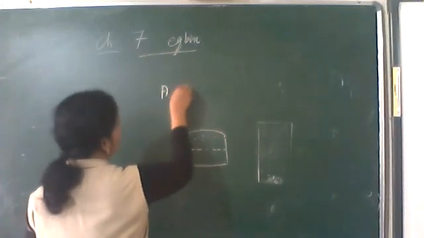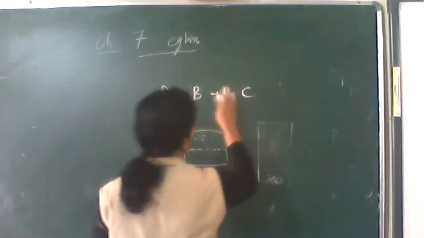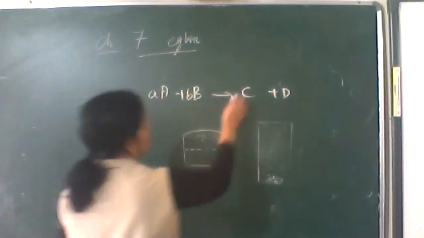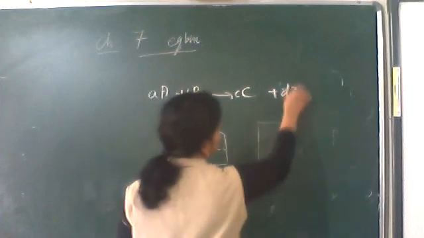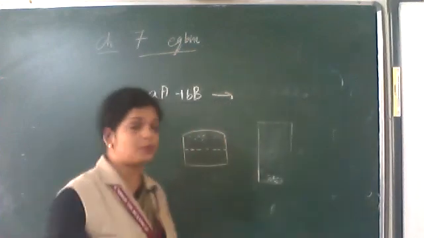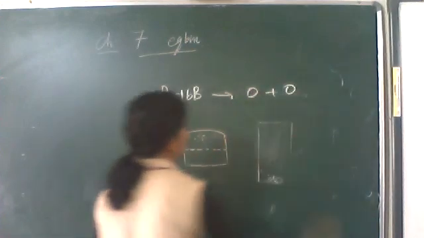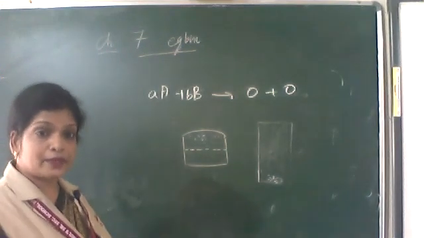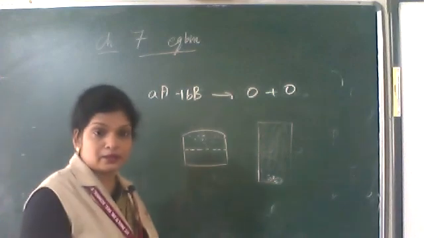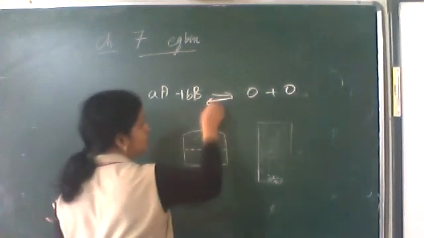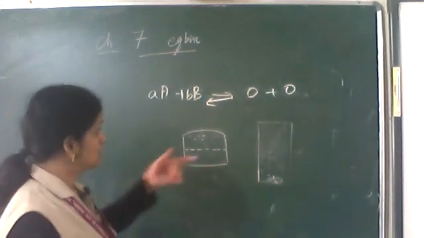Chemical equilibrium: suppose A plus B gives C plus D. In the beginning there was no C and D, zero. After some time you see a little bit of C and D produced. As time passes, the amounts of C and D are increasing, and the C and D react together to give A and B. We show this with the backward arrow.